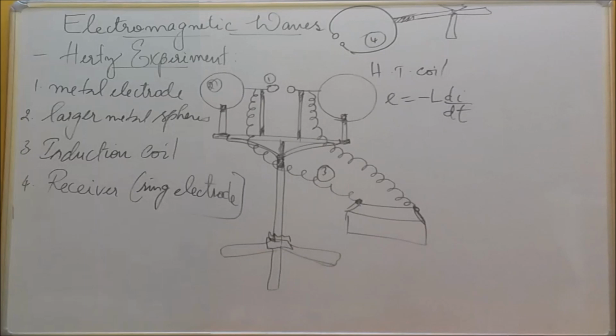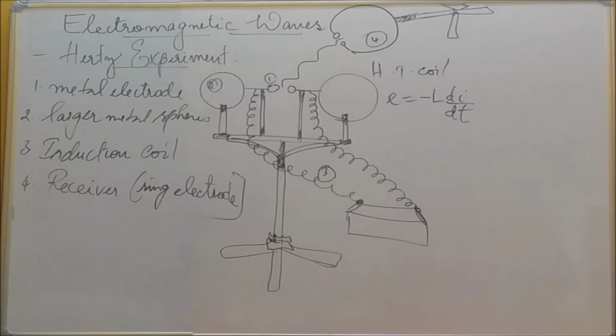Another set: he took again two ring electrodes connected to the receiver, kept at some distance, and there also is some gap. In between the gap also a spark is produced, which means the energy is transmitted from the electrodes to the receiver in the form of waves. That is nothing but electromagnetic waves.